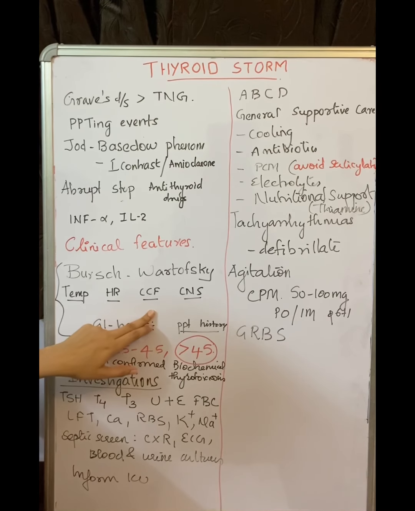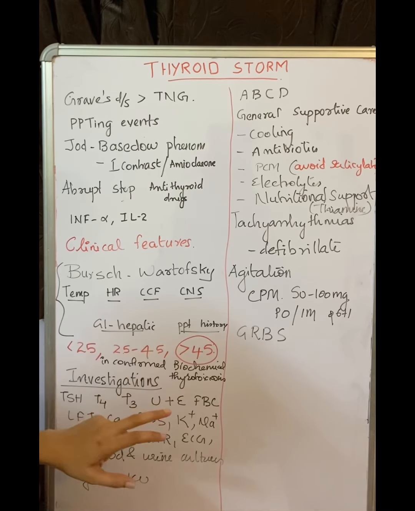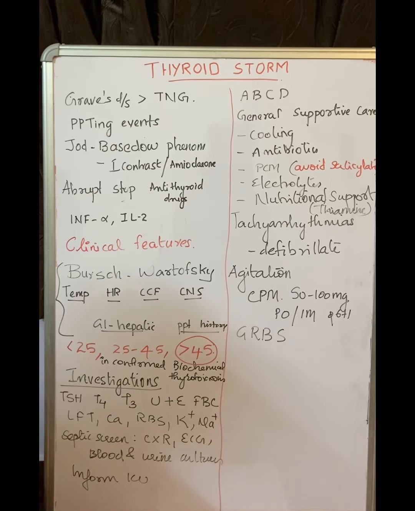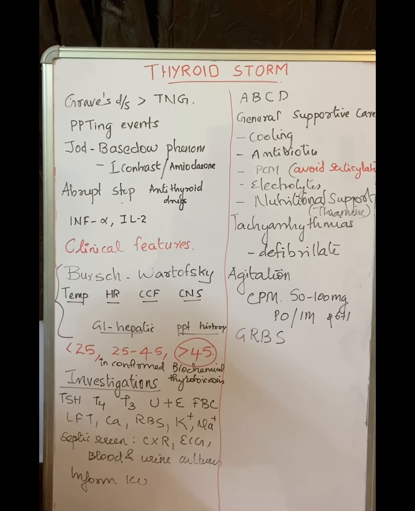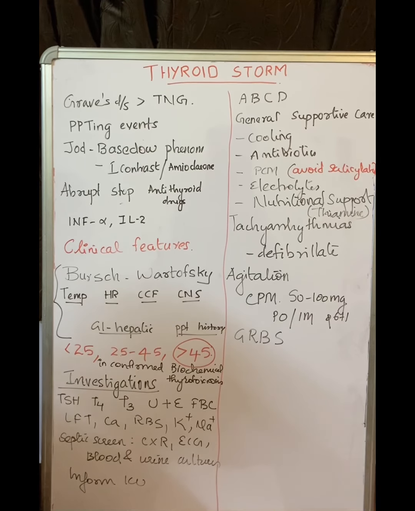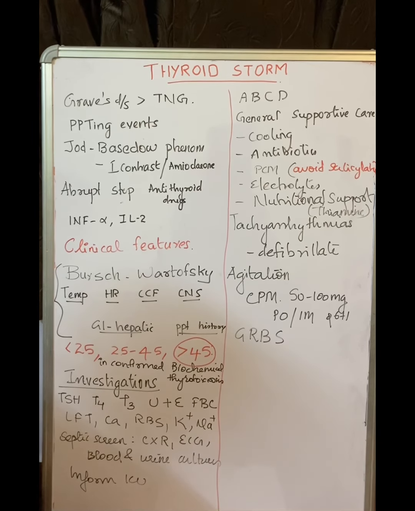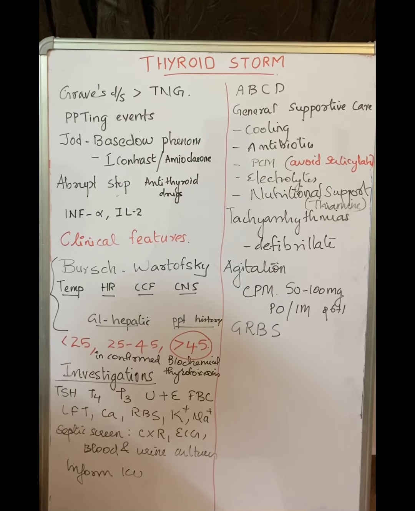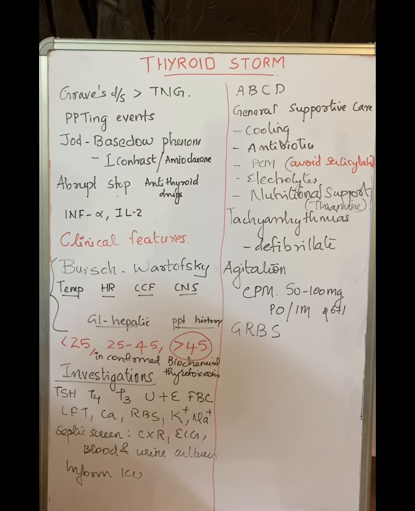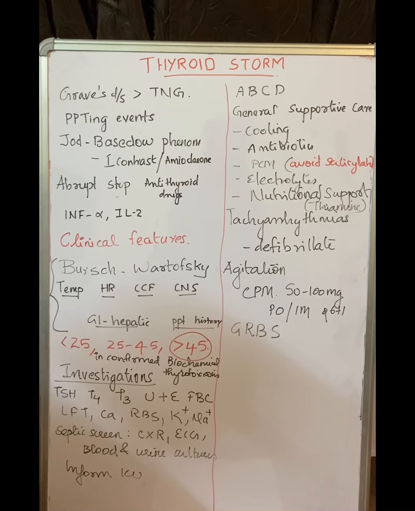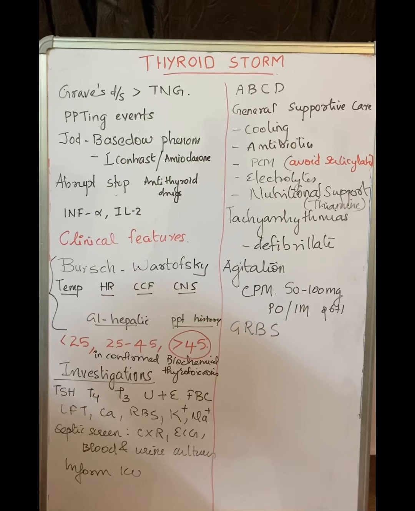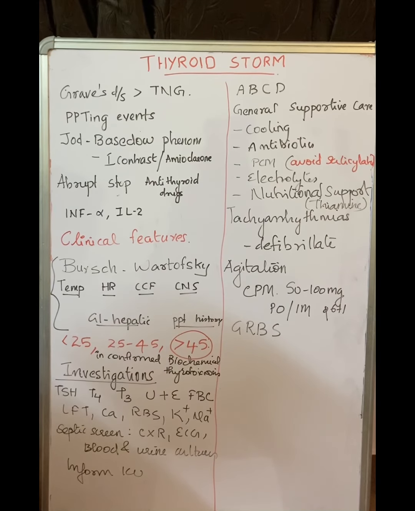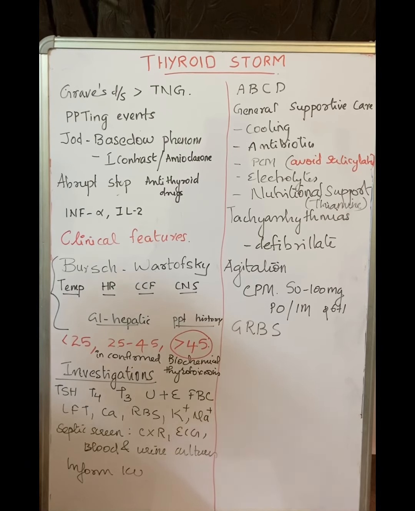In congestive cardiac failure, if the patient has presented with pedal edema, the score is 5. But if on auscultation there are bibasal crepitations, then the score is 10. And if there is severe pulmonary edema, then the total score added will be 15. For the CNS symptoms, if the patient presented with frank seizure, then the score added will be 30. If the patient is presenting only with mild agitation, then it is only 10. And if it is delirium, psychosis or lethargy, then the score will be 20.